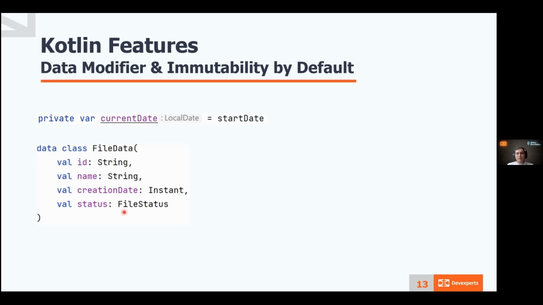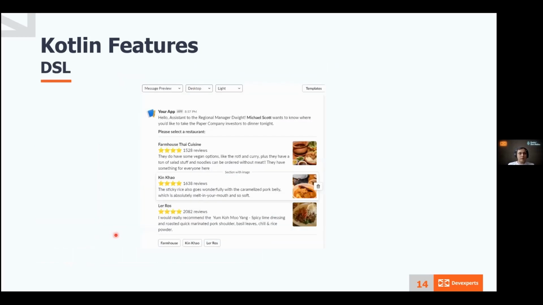It generates useful methods like toString, equals, hashCode, etc. It also generates a helpful copy method, which copies the object with the new state. So here you can see how easy it is to change the status of an immutable object. So here, a new object is returned.